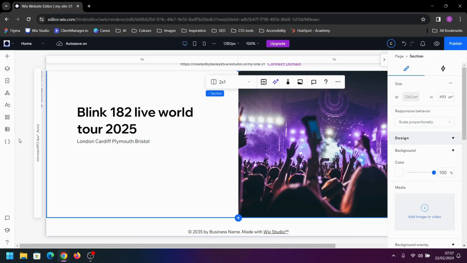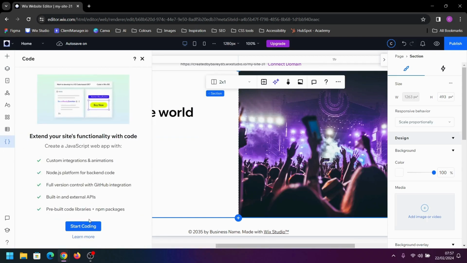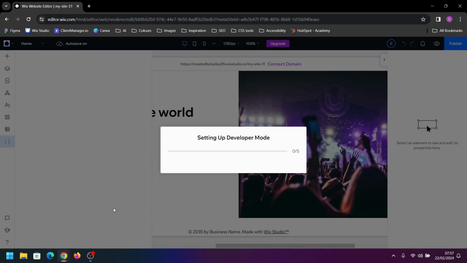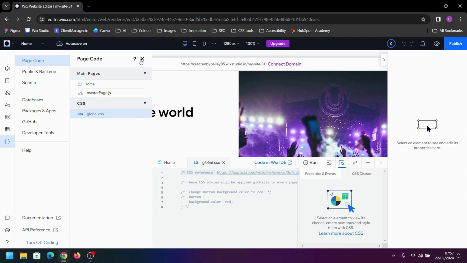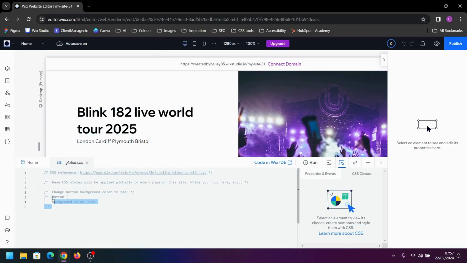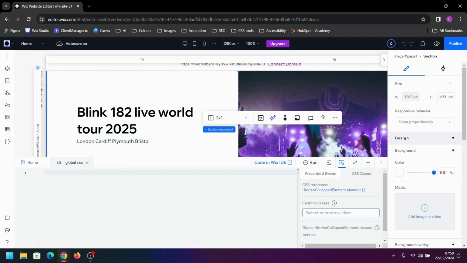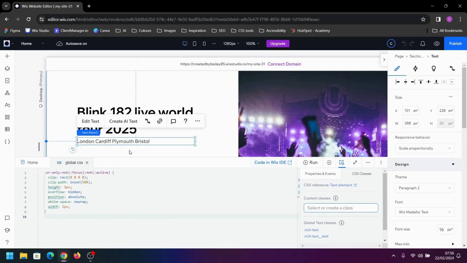out. Then what we're going to do is turn on coding, clicking these curly braces, and we will also add the CSS global file whilst I'm here. We can delete that. Next I'm going to copy and paste in some code. This code is to hide this paragraph visually so that only screen readers will see this paragraph.